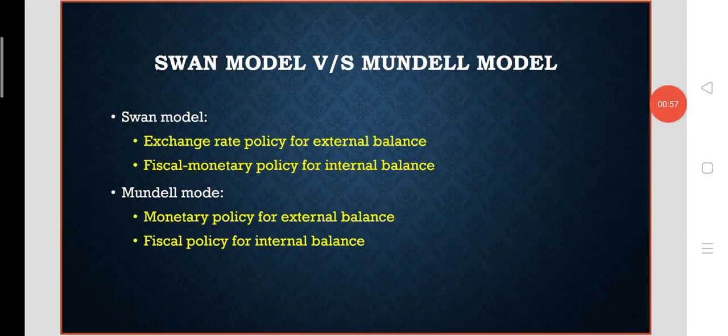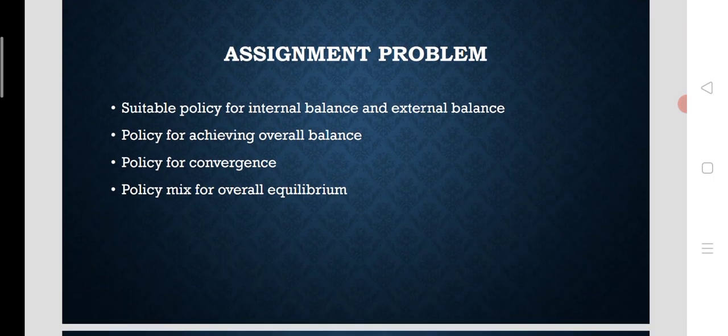According to the Swan model of assignment problem, exchange rate policy is suitable for obtaining external balance, and fiscal and monetary policies are suitable for obtaining internal balance, and then only the overall equilibrium of internal balance and external balance in tandem will be possible. At the same time, Robert A. Mundell, according to his model, says monetary policy should be earmarked for obtaining external balance, and fiscal policy should be earmarked for obtaining internal balance.